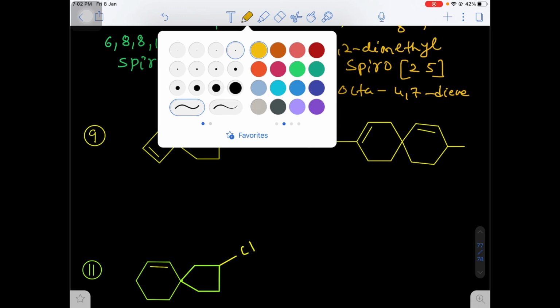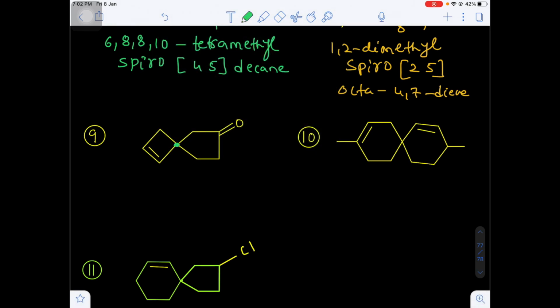In this question number 9, what is the spiro atom? This is the spiro atom. So which ring will be smaller, left side or right side? Left side, because the left side ring has 4 carbons, and the right side has 5 carbons, including the spiro carbon. So I am giving the number 1 here because the double bond is there. Next number 2, next number 3, number 4 spiro, next number 5 here. I am giving in clockwise direction so that the double bond gets the lowest number, 5, 6, 7 and 8. This is question number 9.